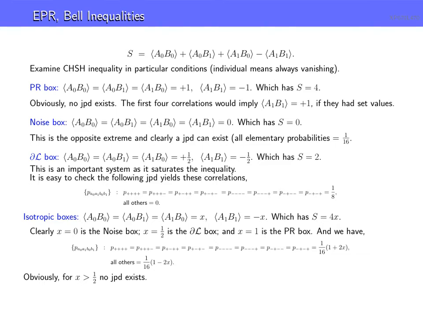So it's just another way to look at this inequality to understand why it is a good measure to talk about the existence or non-existence of a joint probability distribution. If S is greater than 2 or less than -2, you would say no joint exists.